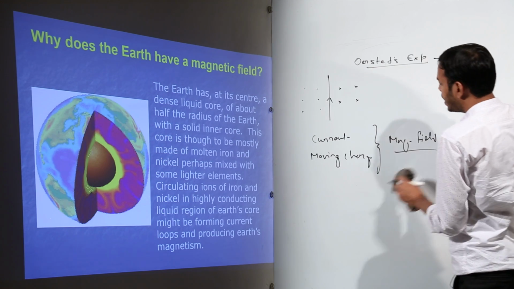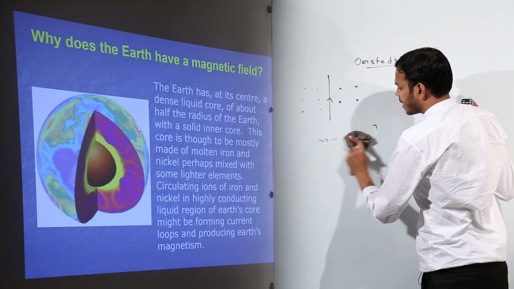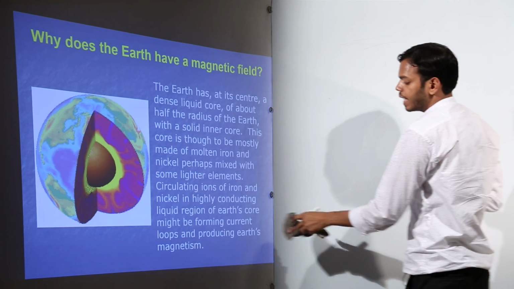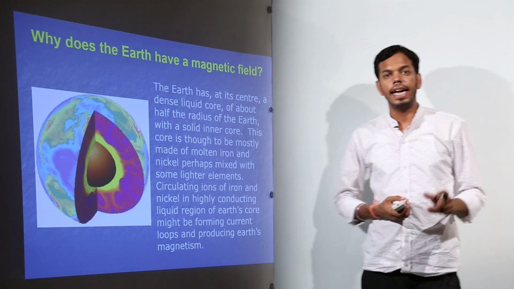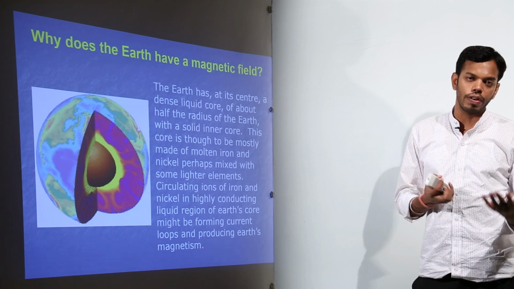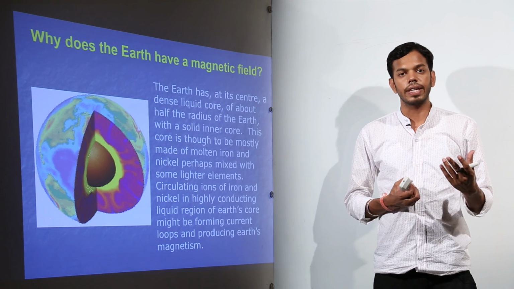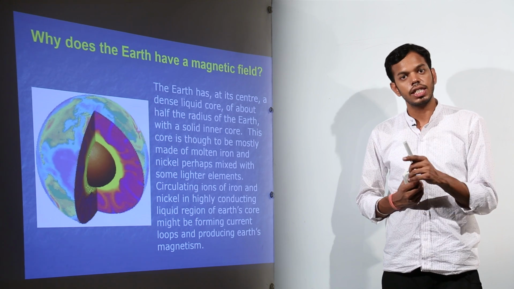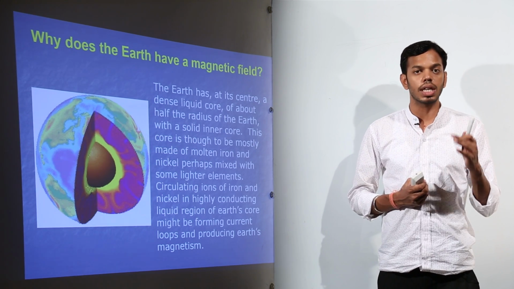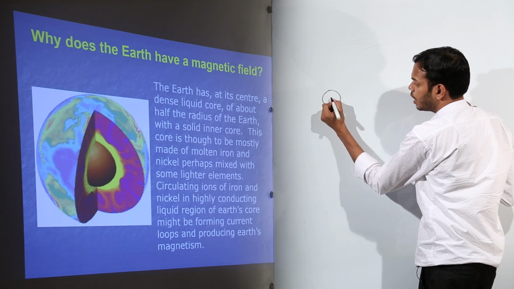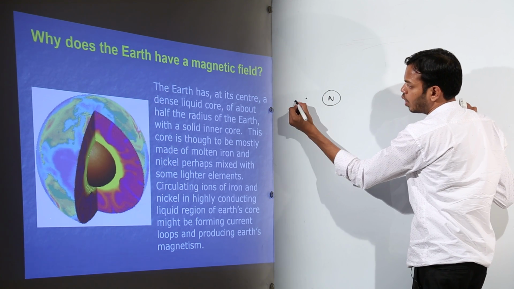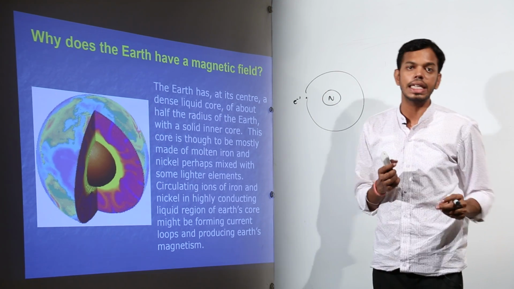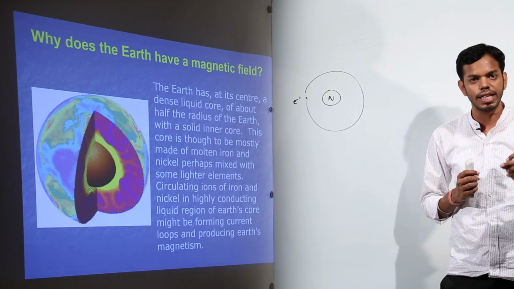Now everything which is made up of atoms has what? Electrons rotating in the orbits. Now electron is a negative charge, and if the electron is revolving about the nucleus, there is a moving electron. Electron is a charge and it is moving, that means it constitutes a current. So this electron which is revolving about the nucleus is a moving charge, that means it constitutes a very, very, very small current.